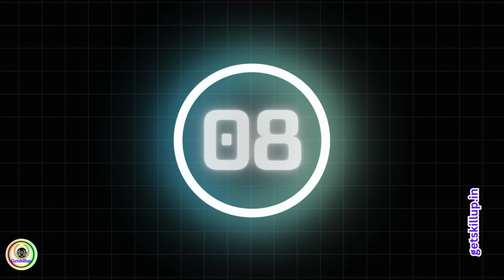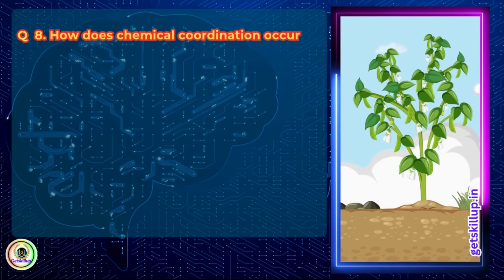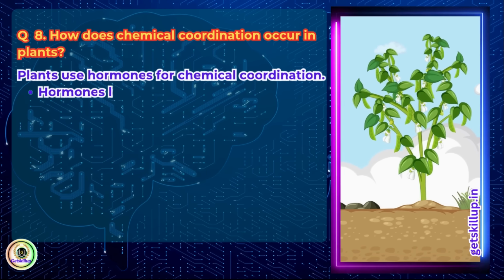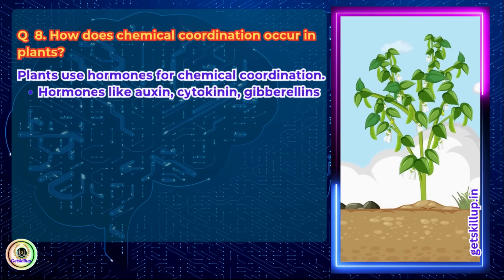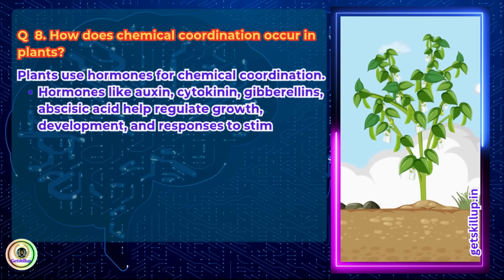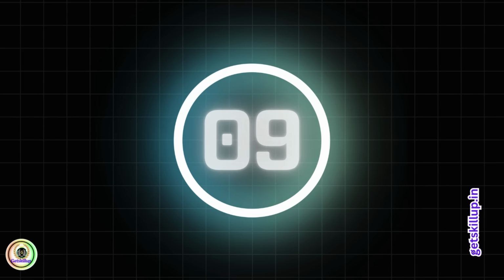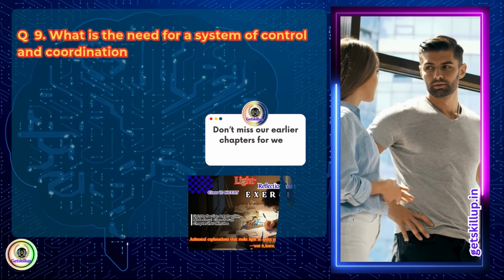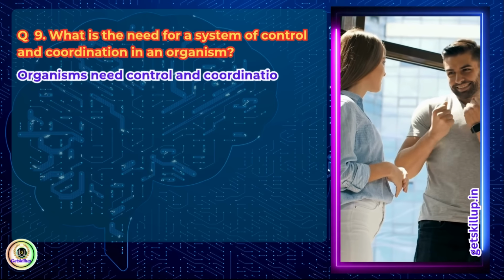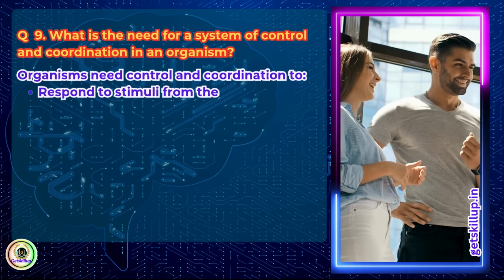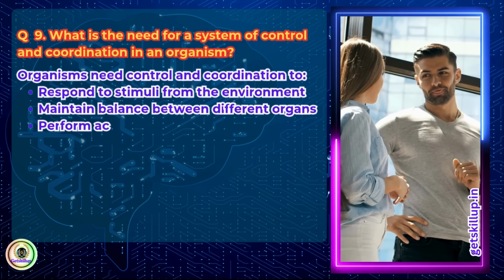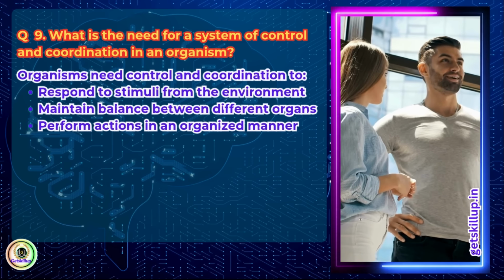Question 8. How does chemical coordination occur in plants? Answer: Plants use hormones for chemical coordination. Hormones like auxin, cytokinin, gibberellins, abscisic acid help regulate growth, development, and responses to stimuli. Question 9. What is the need for a system of control and coordination in an organism? Answer: Organisms need control and coordination to respond to stimuli from the environment, maintain balance between different organs, and perform actions in an organized manner.